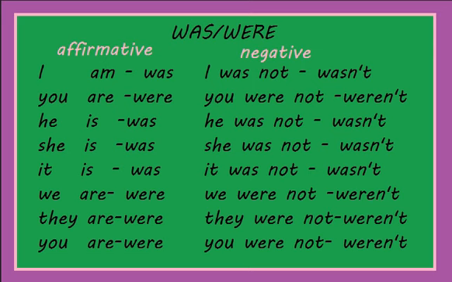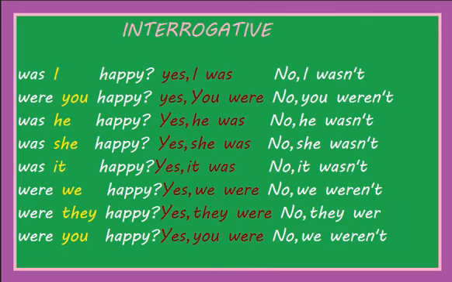The second line over here, such as wasn't, weren't, is the contraction of the complete form, right? Like was not, it's wasn't, were not, weren't. It's just the contraction, so we can use that. So all of this is in affirmative and negative form. Now let's see how we can form the interrogative form.